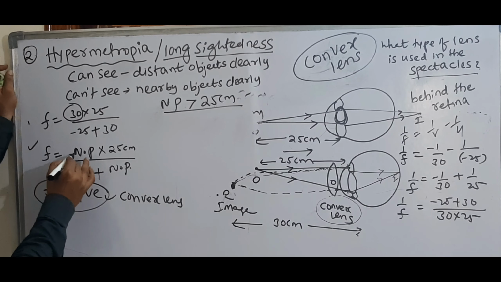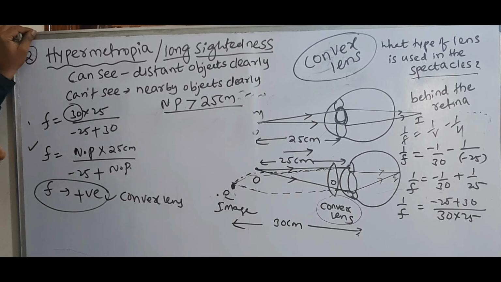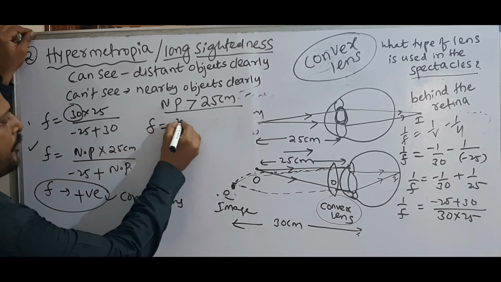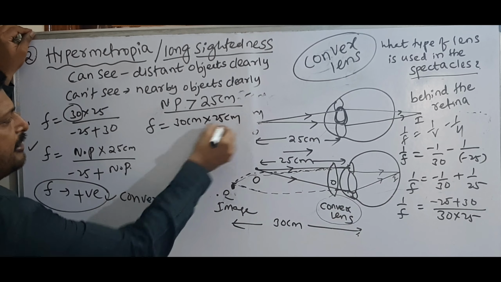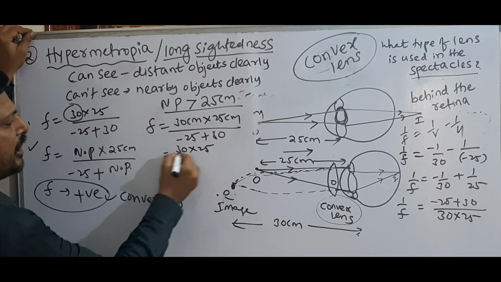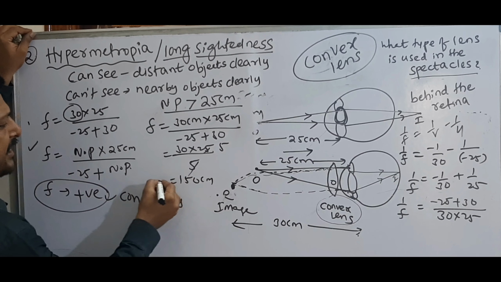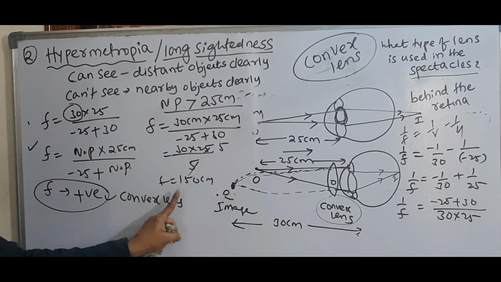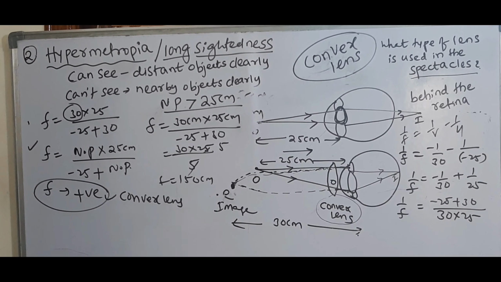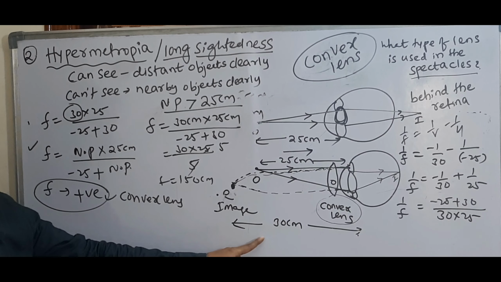This is the shortcut formula for the required focal length of the convex lens: simply near point into 25 centimeters by minus 25 plus near point. In this example his near point is 30 centimeters, so f is equal to 30 centimeters into 25 centimeters by minus 25 plus 30. So this is 30 into 25 by 5, which equals 150 centimeters. So plus 150 means a convex lens. A convex lens of focal length 150 centimeters is suitable for the person whose near point is 30 centimeters.